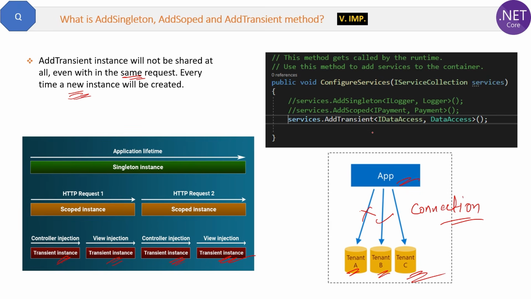Here is the code to register the data access service with the help of the add transient method in your application, like this. Great. I think now you know all the methods of service lifetimes and what their real application use is, right?